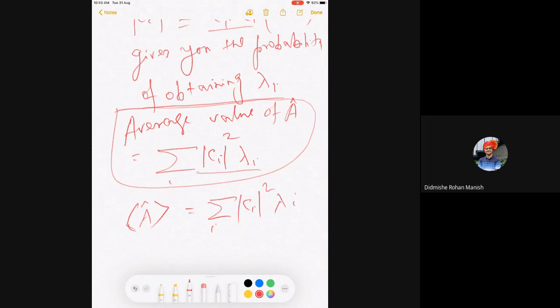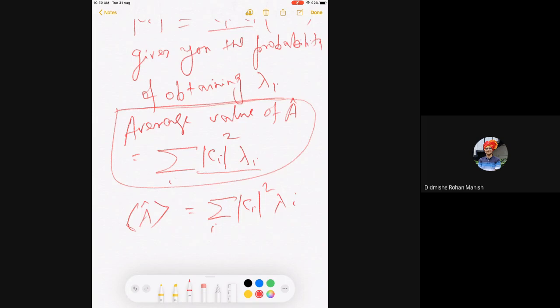Sir, I just had one question. For one-dimensional problems, I can see why having the lambda i's would suffice because we would only have some scalar as the result of our measurement. But for vectors, like in a three-dimensional system, momentum is a vector.